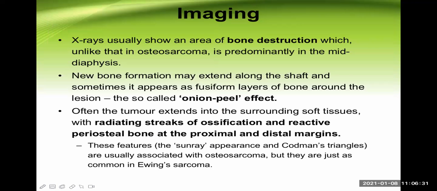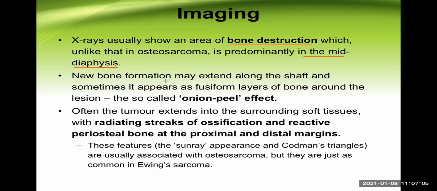Now, what we see if we take the radio imaging study: X-rays show an area of bone destruction because this is a bone malignancy. So bone destruction would be there, which unlike that in osteosarcoma is predominantly in the mid diaphysis. Remember this important term. In the diaphyseal area, especially in the middle part of the diaphysis, there is an area of bone destruction and there is a mass.